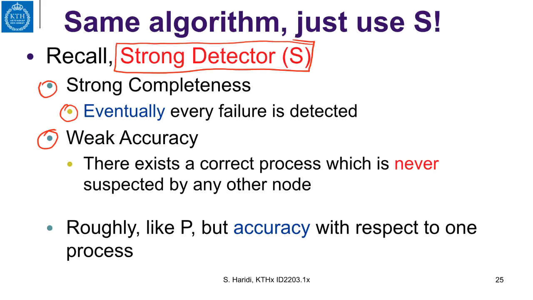Weak accuracy says that there exists a correct process which is never falsely suspected by any other process. There is one well-connected process. So, roughly speaking, S is like P, but accuracy is with respect to one process. So in fact, the algorithm that we just described still works with a strong failure detector. And here is how to show this.